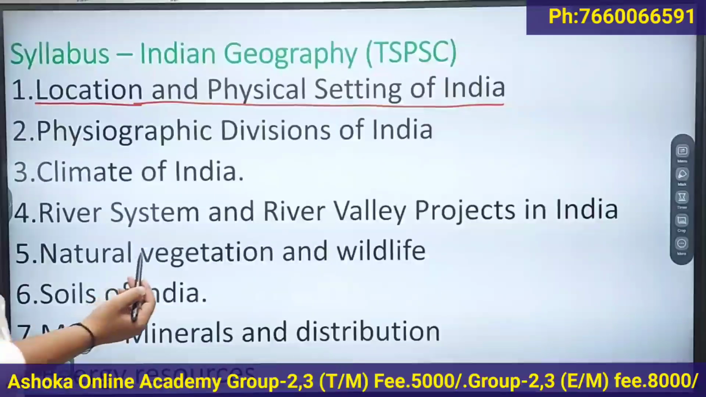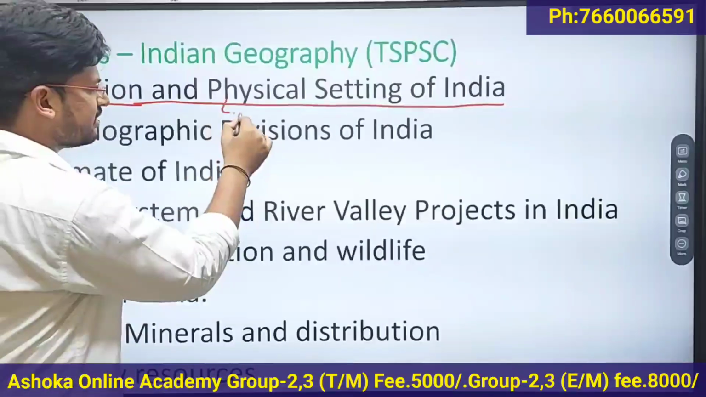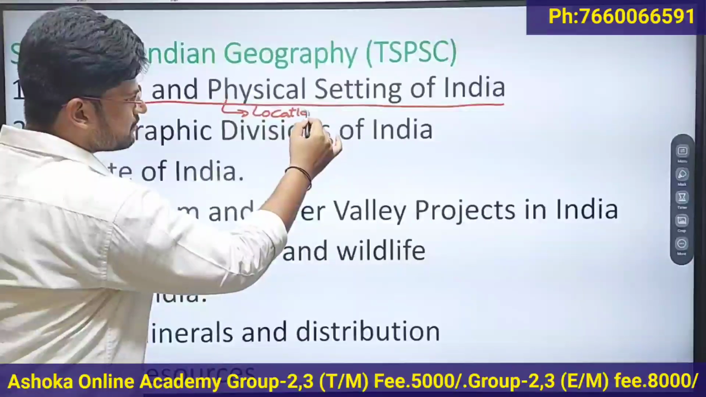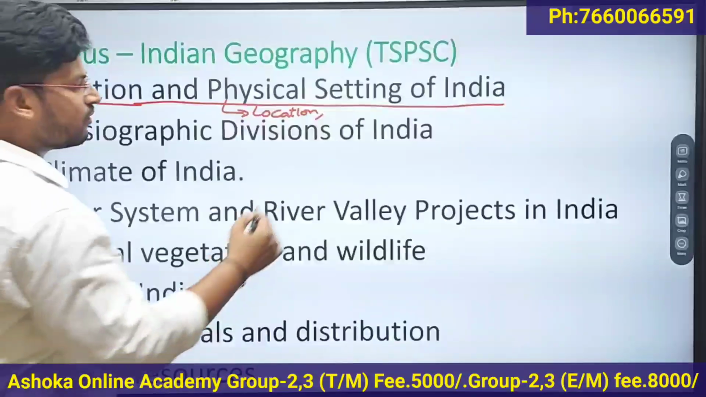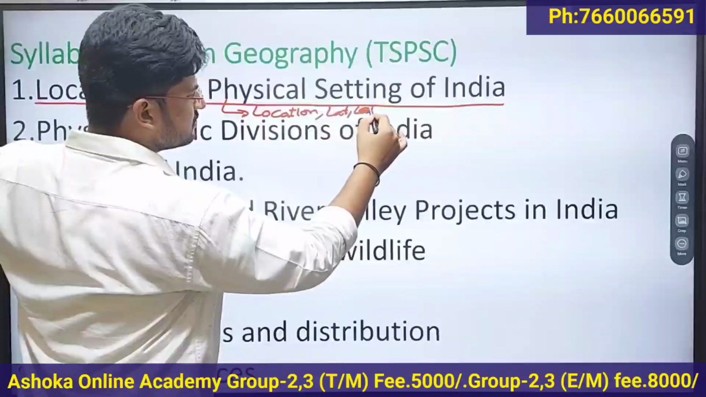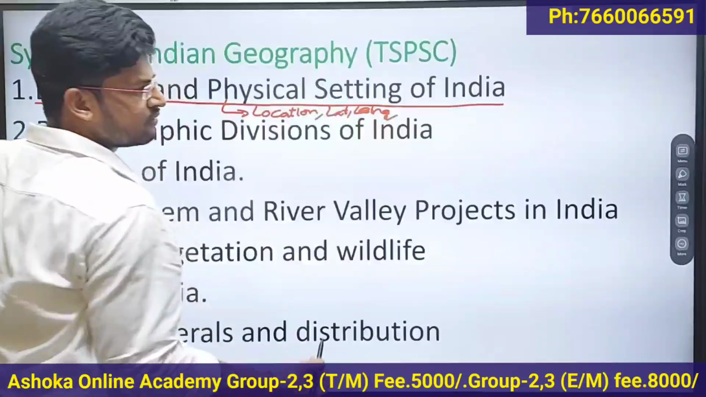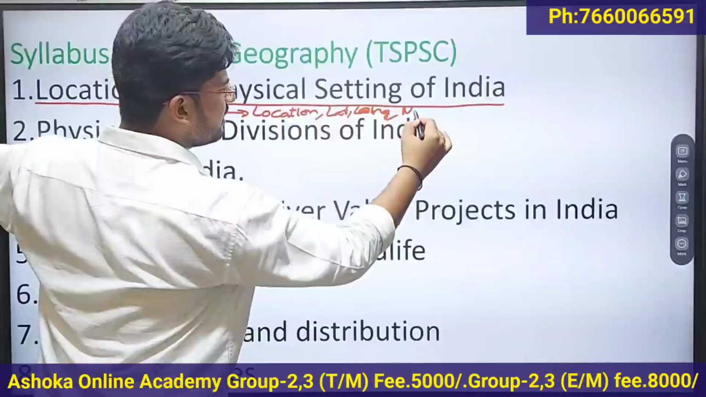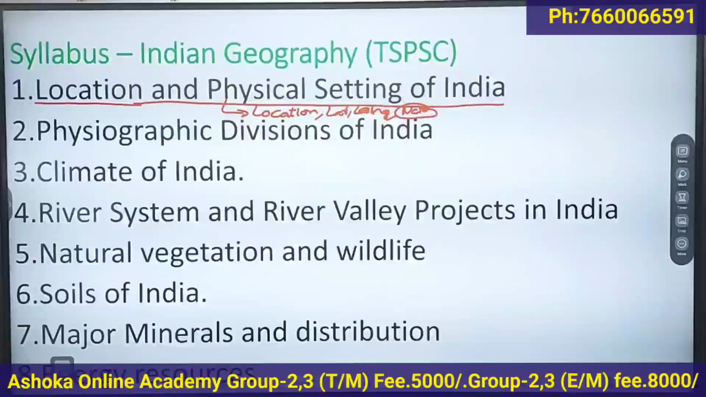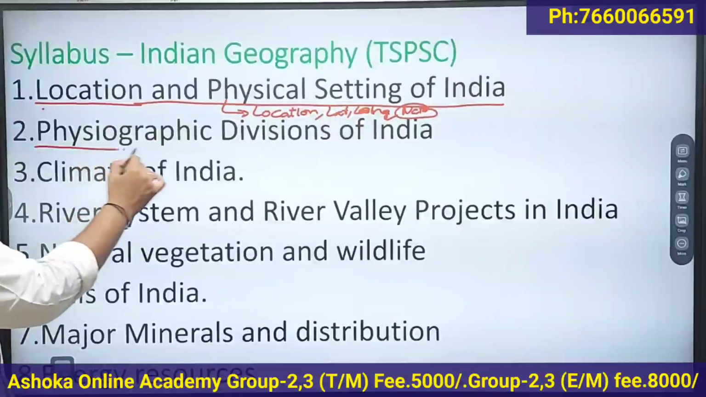So in this chapter we have to focus on areas like the location of India, where India is located, what its latitudinal and longitudinal extent is, and its neighboring countries. So these are the areas you need to focus on in this chapter. Okay. Next, the physiographic divisions of India.